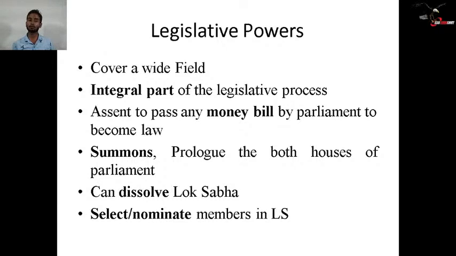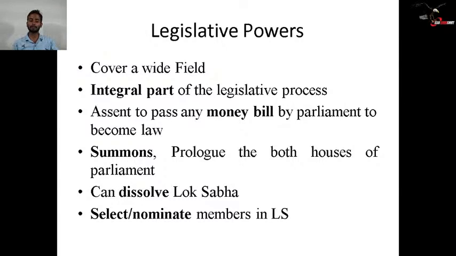Money bill is a different thing. A money bill can only start in the Lok Sabha, and for it the prior recommendation of the President is needed. Whether a bill is a money bill or not is decided by the Speaker of the Lok Sabha. Then comes summoning and proroguing both houses of Parliament. Summons means that before the first meeting, the President can summon the Lok Sabha. Prorogue means there is a gap between two sessions; after completion of one session, when Parliament goes on break, that is called prorogation. At that time the President will prorogue the session.